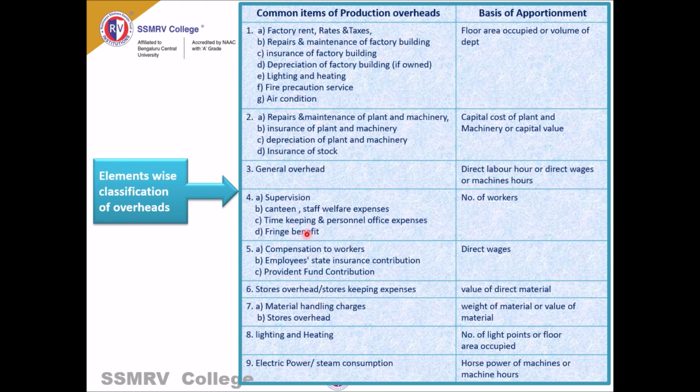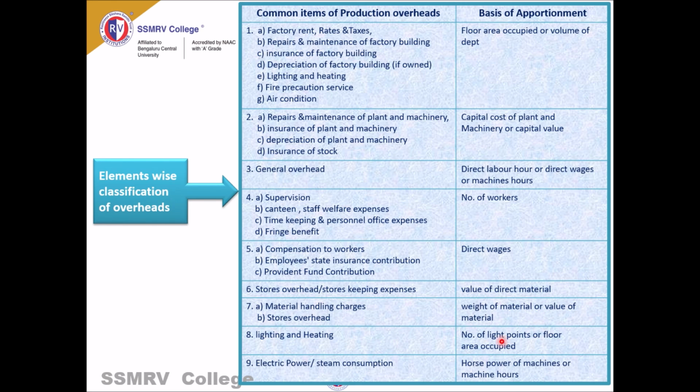Fringe benefits are extra benefits given to the employees. These will be according to the number of workers. Fifth is compensation to workers, employees' insurance contribution, and provident fund, which will be according to direct wages. Stores keeping expenses are according to the value of direct material. Material handling charges and stores overhead will be according to the weight of material or the value of material.